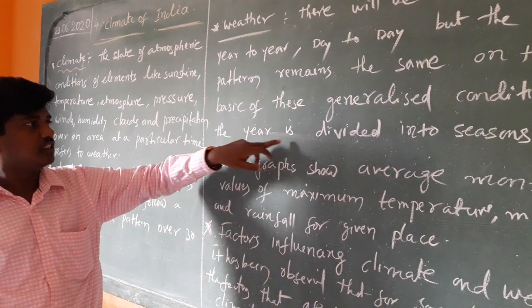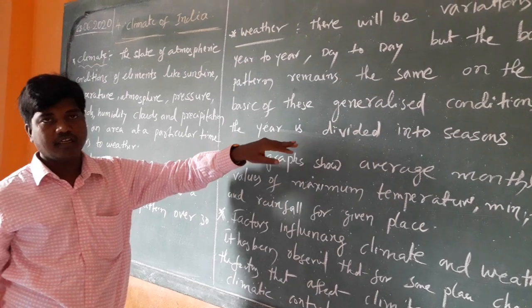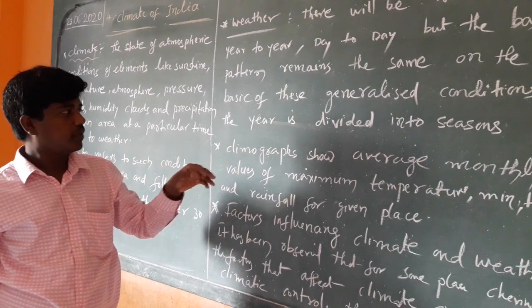The year is divided into seasons. The temperature changes: winter season, rainy season, summer. That's how the temperature changes.